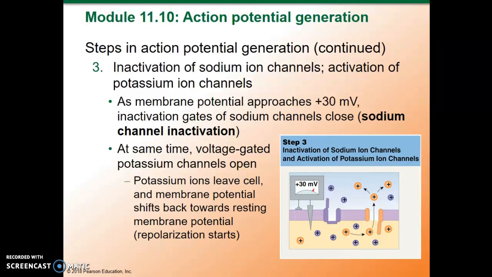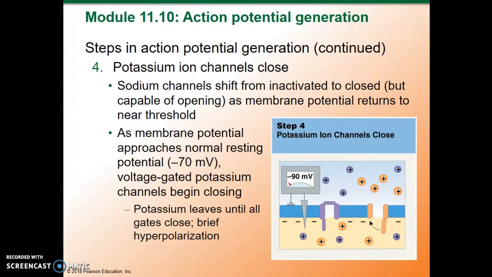As potassium leaves the cell, it takes away these positive charges, and so the membrane is going to go back to its resting membrane potential. This return to normal is called repolarization. Then the potassium ion channels close, and basically the membrane potential returns to near normal.